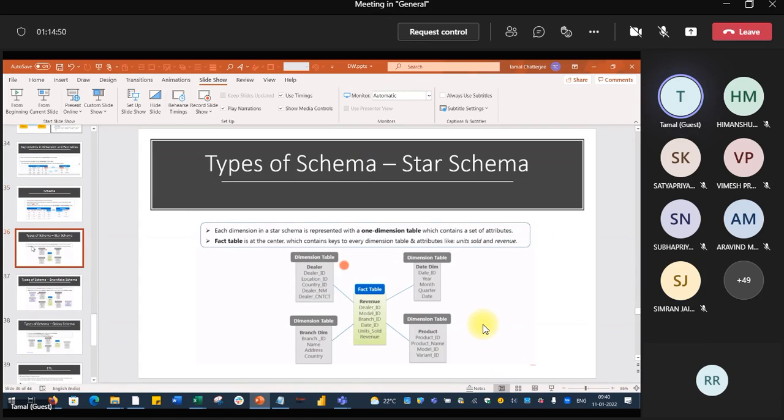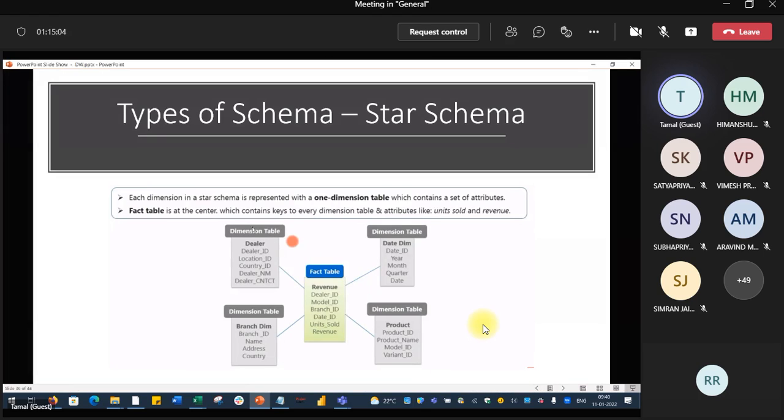Now these types of schema. Schema means, okay, each dimension, basically what are the dimension tables? Right now you can see everything is given out here very clearly. Dimension tables 1, 2, 3, 4. Okay, dealer master. So dealer ID, location, country, dealer name, all those things are more stable. And dealer ID would be the primary key.